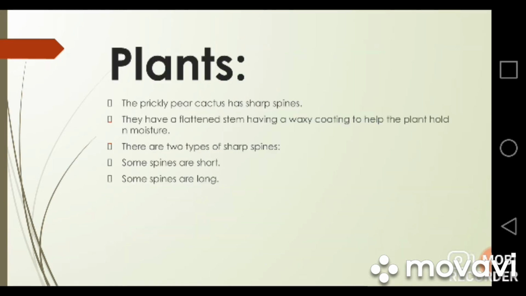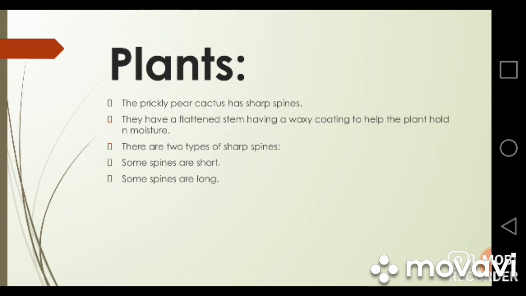First of all, let's discuss the plants. Plants have some inherited characteristics, but they can adapt some qualities also. They are not exactly the same as their parents, but mostly they are like their parents. For example, a prickly pear cactus. It has sharp spines on its stem, and these spines help them to get protection from enemies.